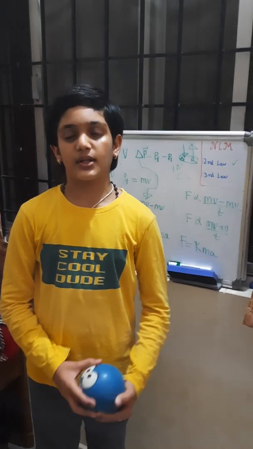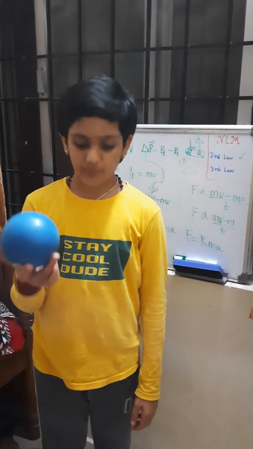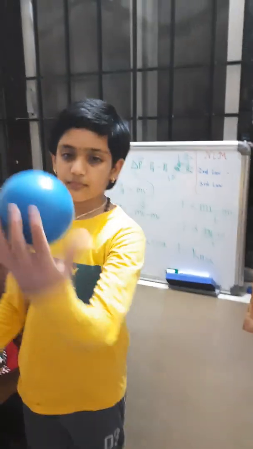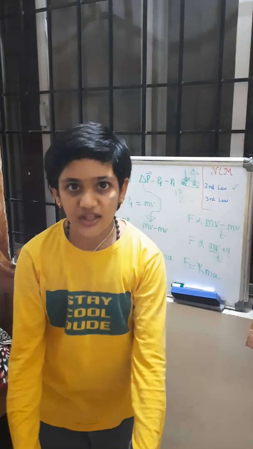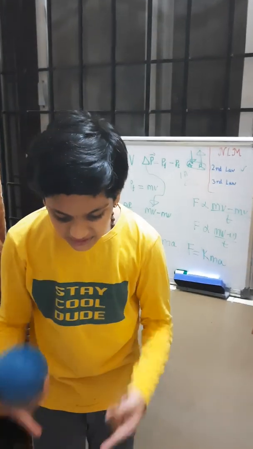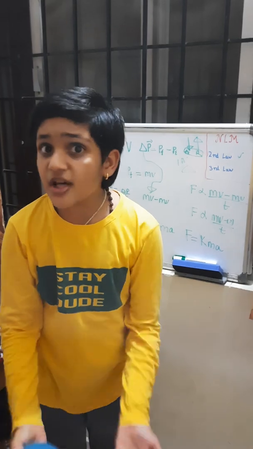Now, how is it in different bodies? This is one body and this tile is another body. Simple. So when I exert force on this specific tile, then this tile also applies force.